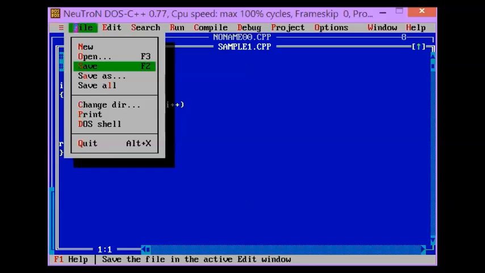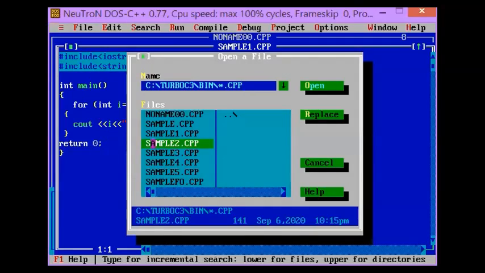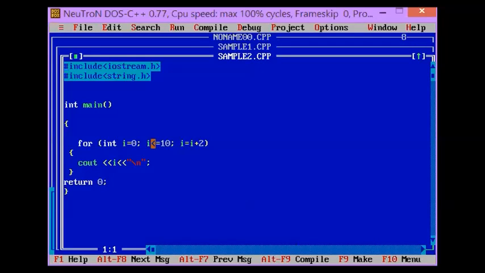Okay, so I have here another program, sample2. Let's proceed with sample2. Then open it. I have here sample2, same as the previous program. Then we have iostream and then int main. For int i is equal to 0, i is less than or equal to 10, i plus 2.